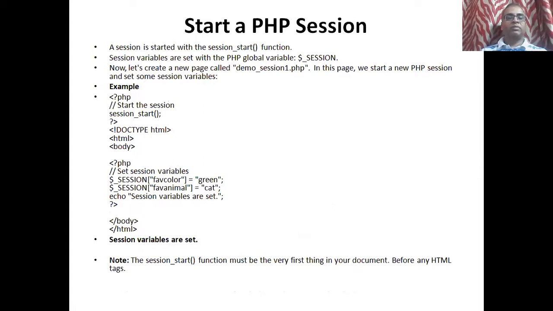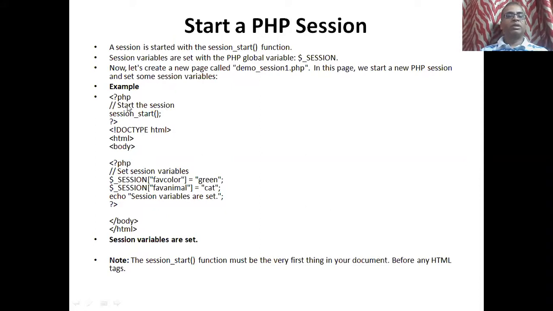Just have a look at one example of how to start the session. A session is started with the function called session_start. Session variables are set with the PHP super global variable $_SESSION. So we can access the information related to the session from the super global variable $_SESSION, right? Now let's create a new page called demo_session1.php, and in this page we will start a new PHP session and set some session variables.